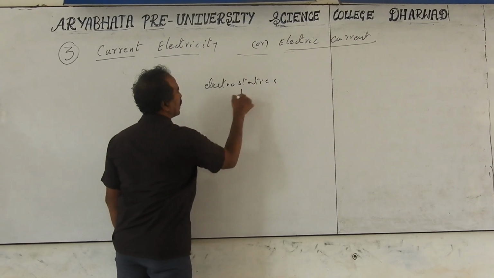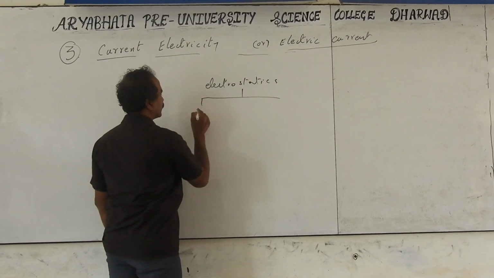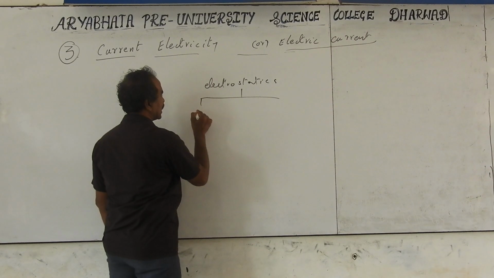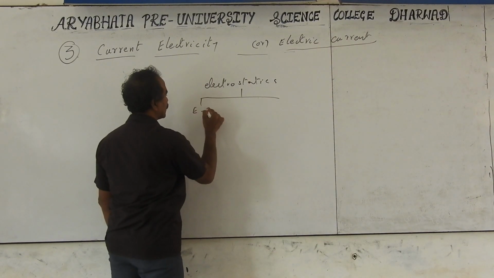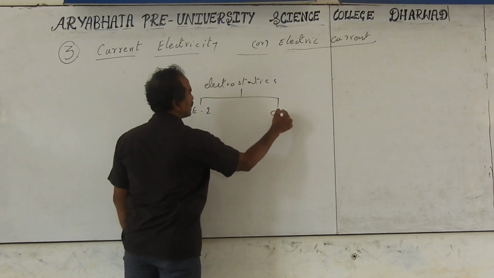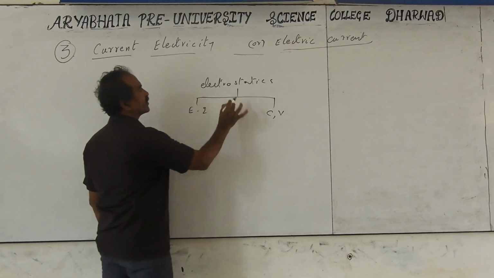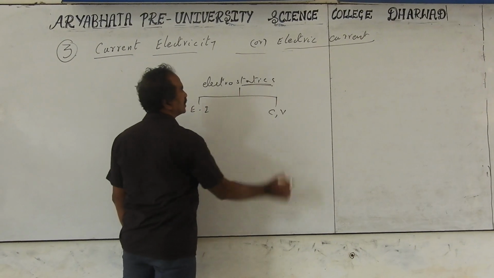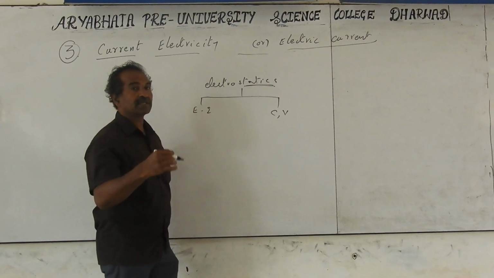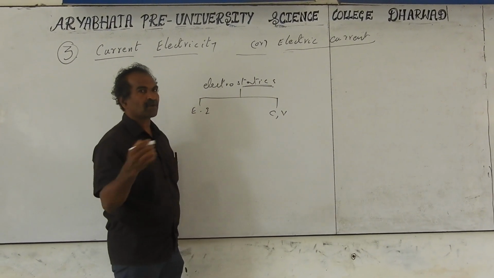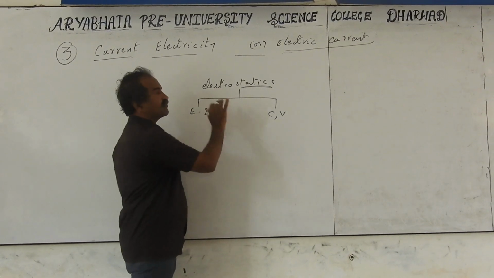We have discussed electrostatics in two parts. One is electric charges and electric fields, and the second part is capacitance and potentials. Capacitor, potential and capacitance are related to electrostatics. Static means stationary. We are discussing the charges at rest and the properties they produce. That we discussed in the first two topics.